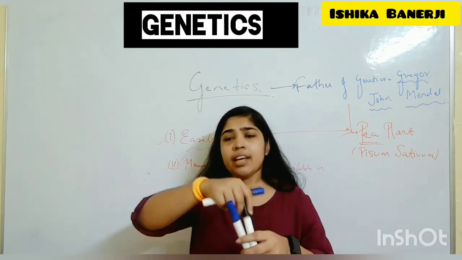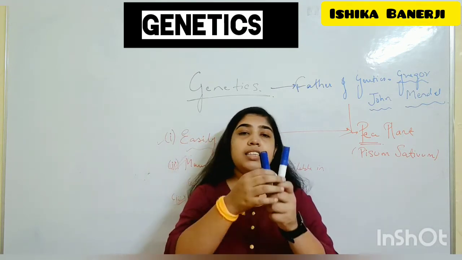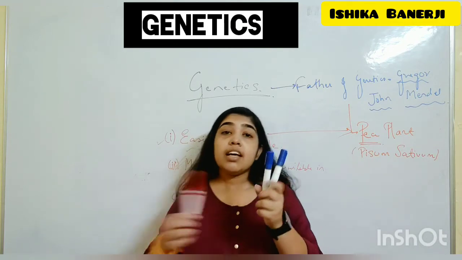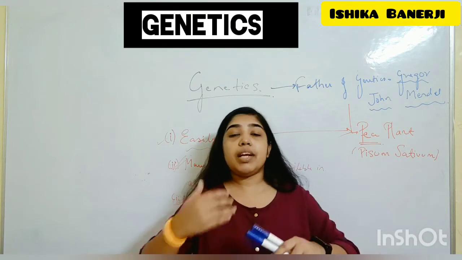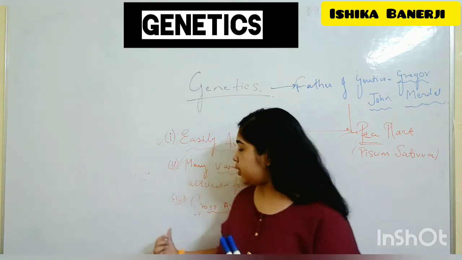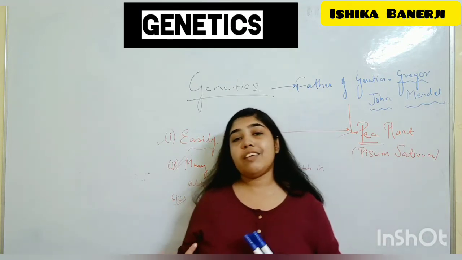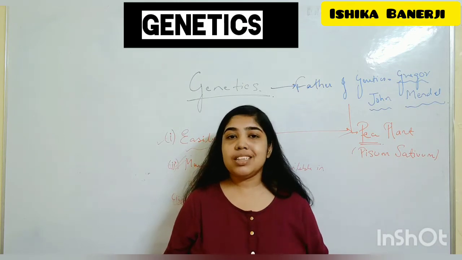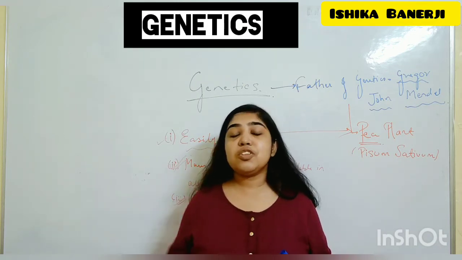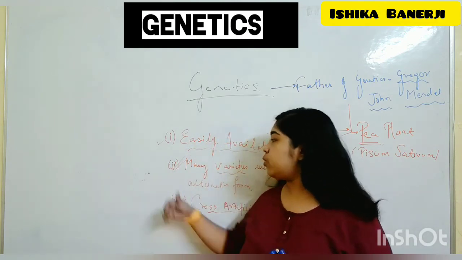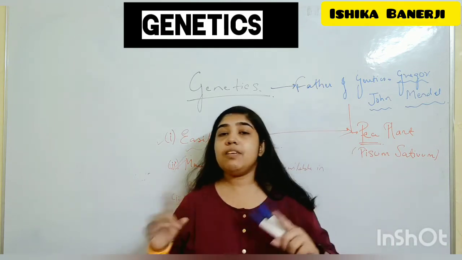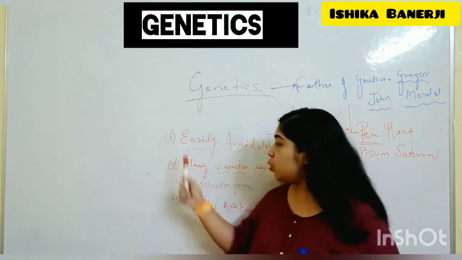So he said, okay, I will replace this and take this and this. Let's see. Yes, suppose now red is possible. In this way you can experiment. If artificial cross pollination was not available, then you could not experiment, isn't it? So you have to keep experimenting to reach a final statement. That is why this point plays a very important role. And many varieties are available. I will explain in the next video, but just know these are the few points.